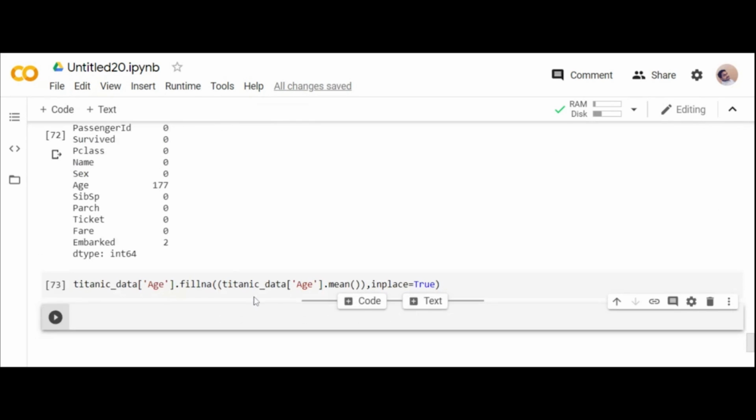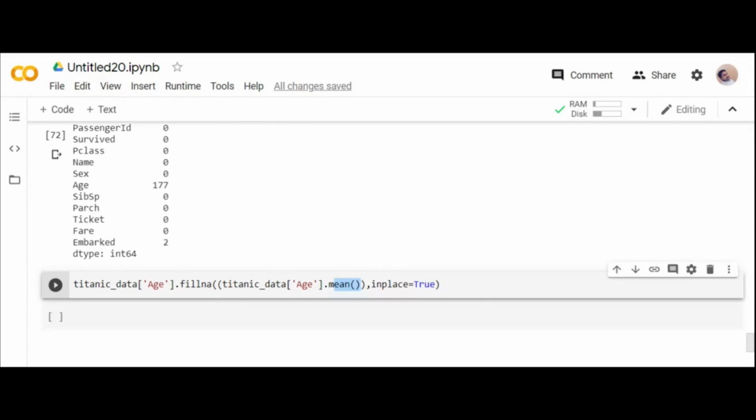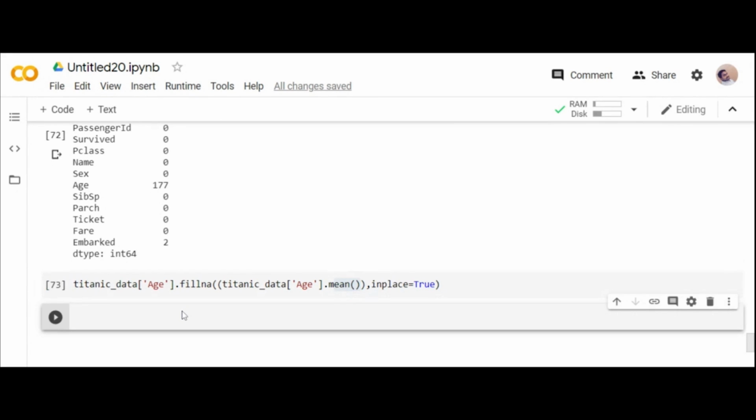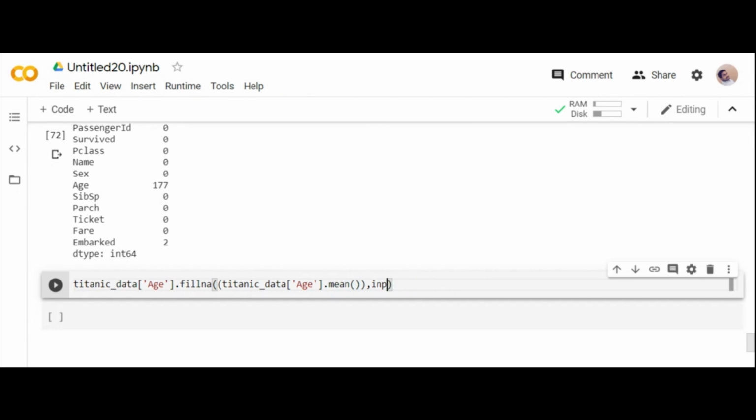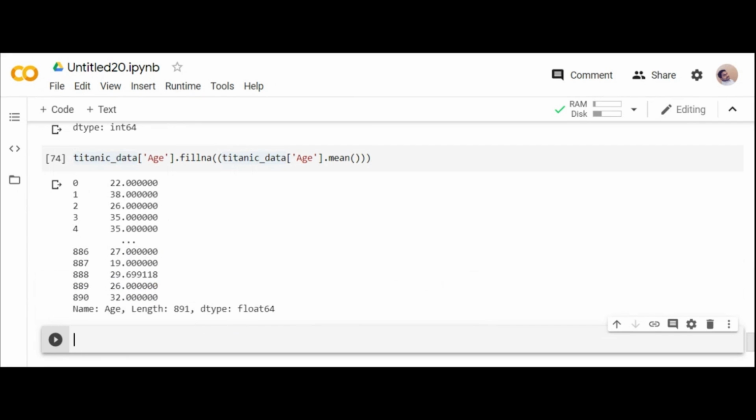You need to fill them with their mean, so now you need not drop them, and you need not try to fill them with zeros. Inplace is nothing but, see, if I don't use inplace, you see what will happen. You can see the values filled with the help of mean will be filled into the data. Titanic_data.isnull().sum().